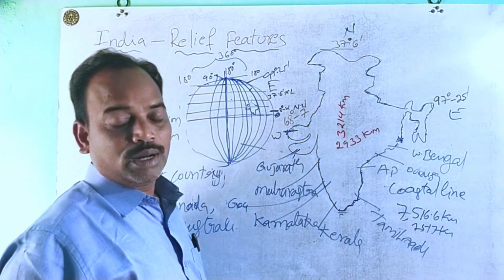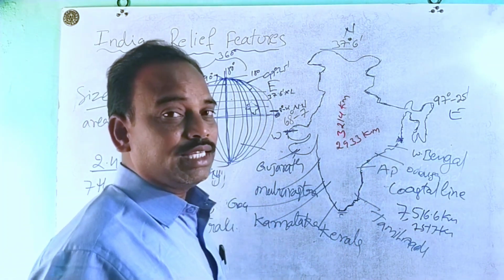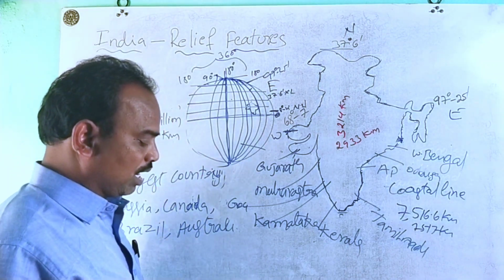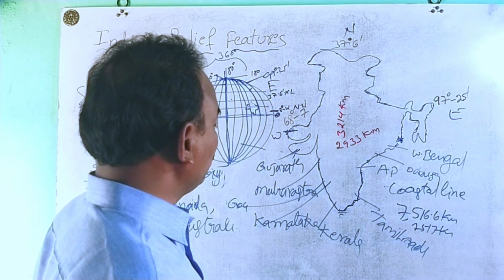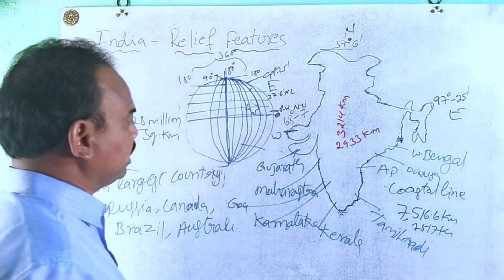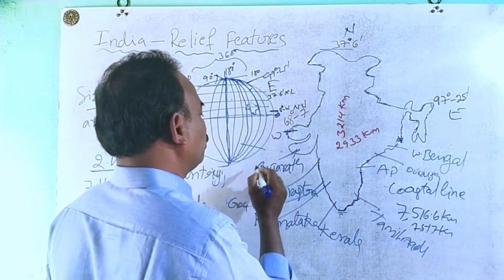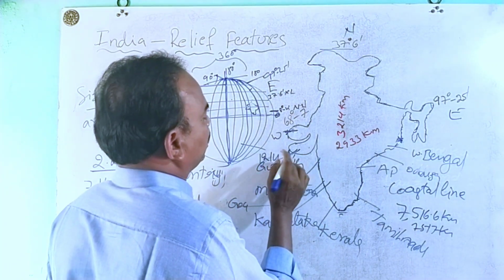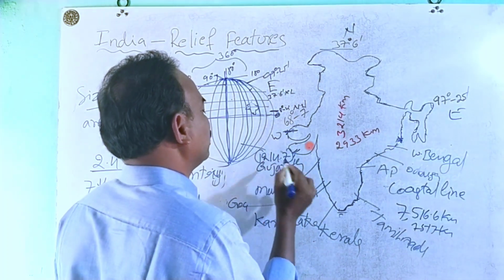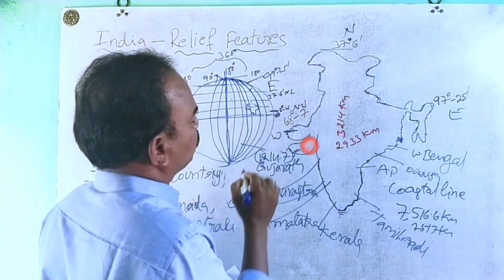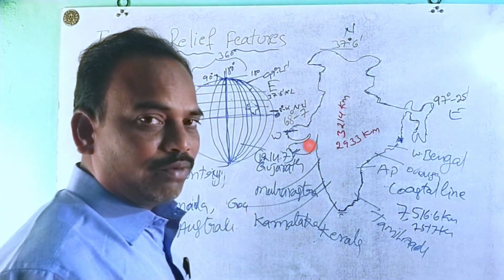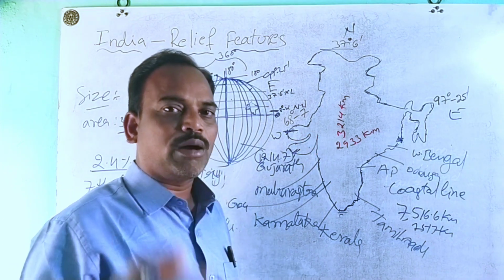Among these states, Gujarat has the longest coastline. How many kilometers in length is the Gujarat coastline? The Gujarat coastline is nearly 1214.7 kilometers.